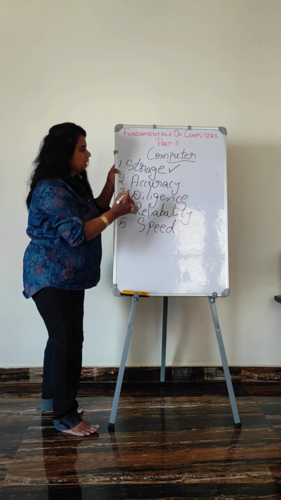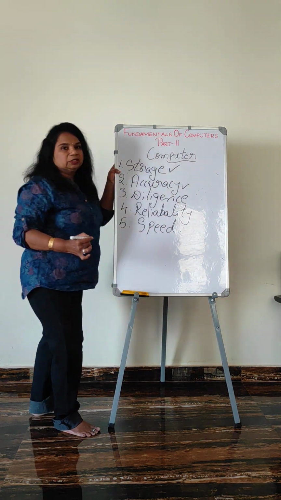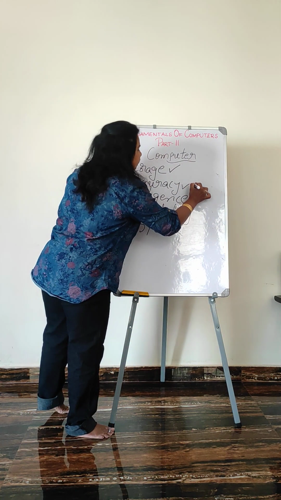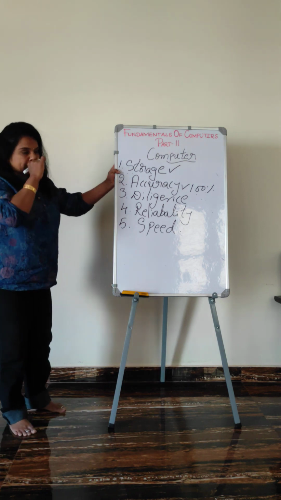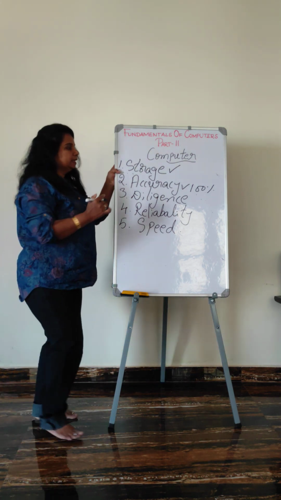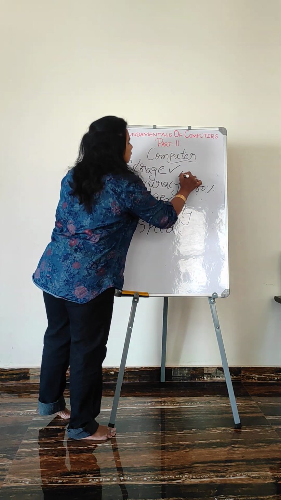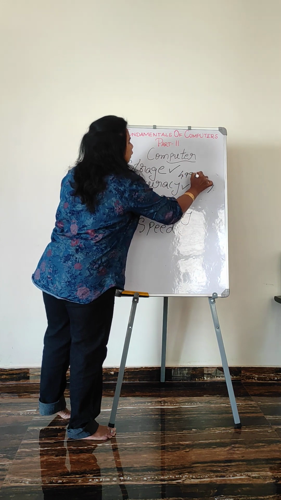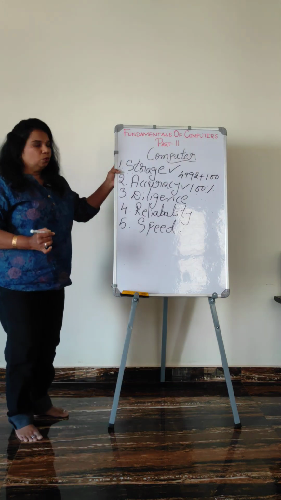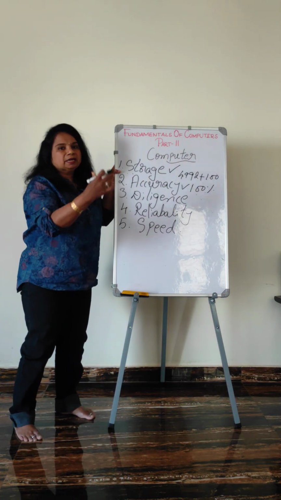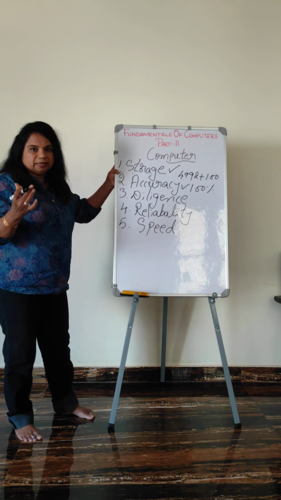That is storage. Accuracy. What is this accuracy? Accuracy, it gives 100% result. I will take an example again: 4992 plus 100, plus 100, plus 100 or something like that.